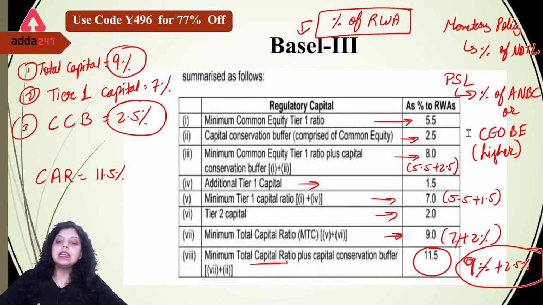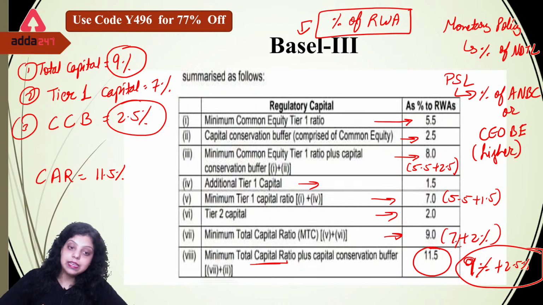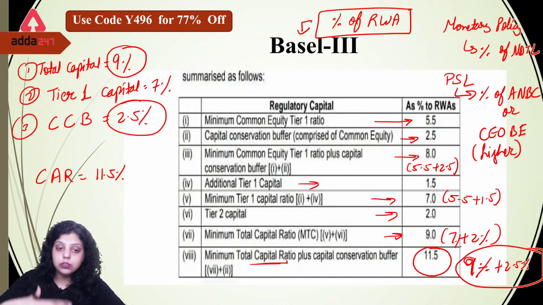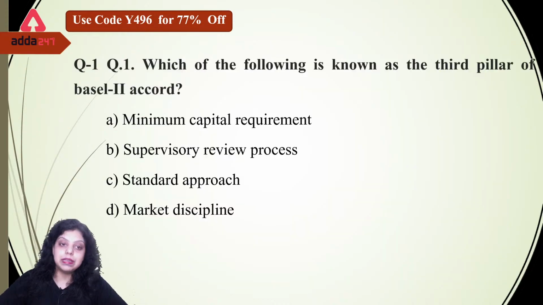Now, Basel Committee has introduced 3 types of norms, that is Basel 1, 2 and 3, and the secretariat of the Basel Committee is located in Basel city, Switzerland, and the organization which helps us to implement the Basel Committee norms is BIS, that is Bank for International Settlement. It is the oldest international financial institution which was established in the year 1930. Okay, so these are the total information related to the Basel Committee and our Basel norms.